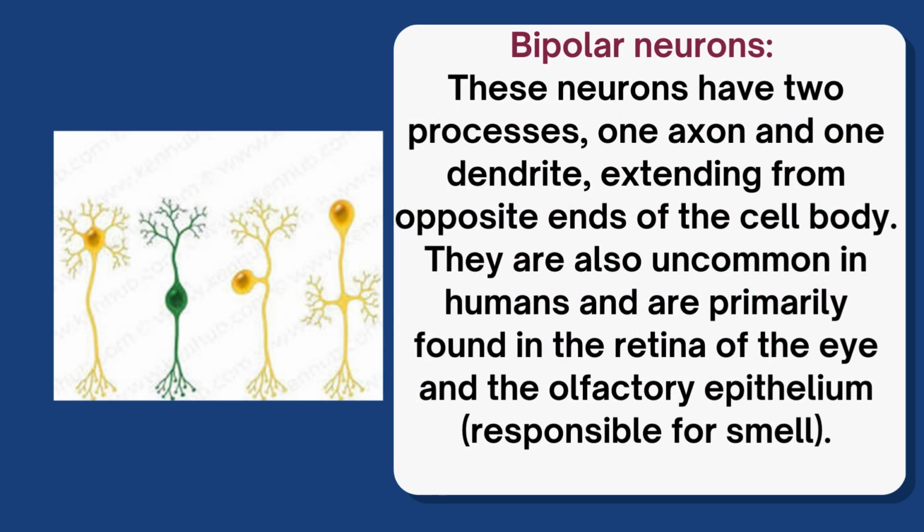Bipolar neurons. These neurons have two processes, one axon and one dendrite, extending from opposite ends of the cell body. They are also uncommon in humans and are primarily found in the retina of the eye and the olfactory epithelium responsible for smell.